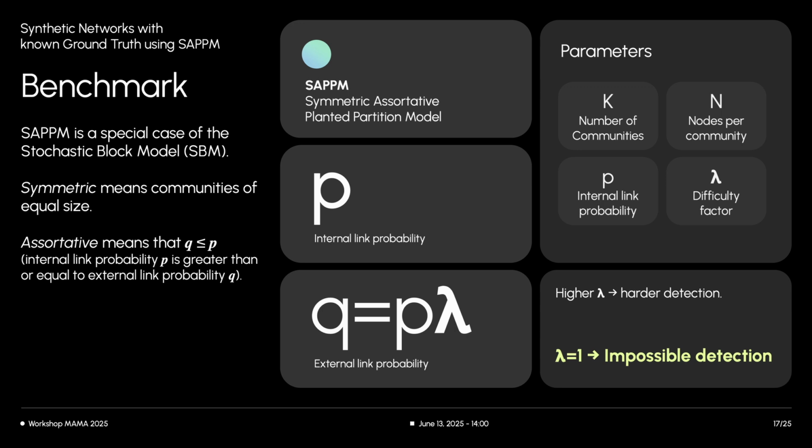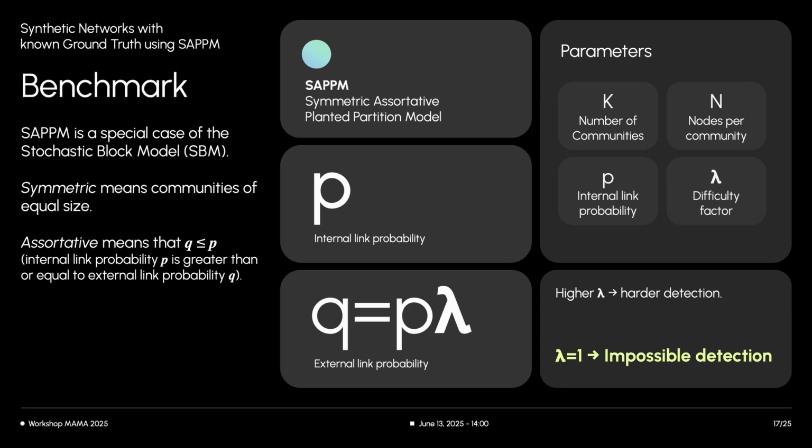To test if our concept of partition robustness correlates with correct or meaningful partitions, we need networks where the ground truth community structure is known. Since real-world networks with unambiguous ground truth are scarce, we use synthetic networks generated by the symmetric assortative planted partition model, a special case of the stochastic block model.